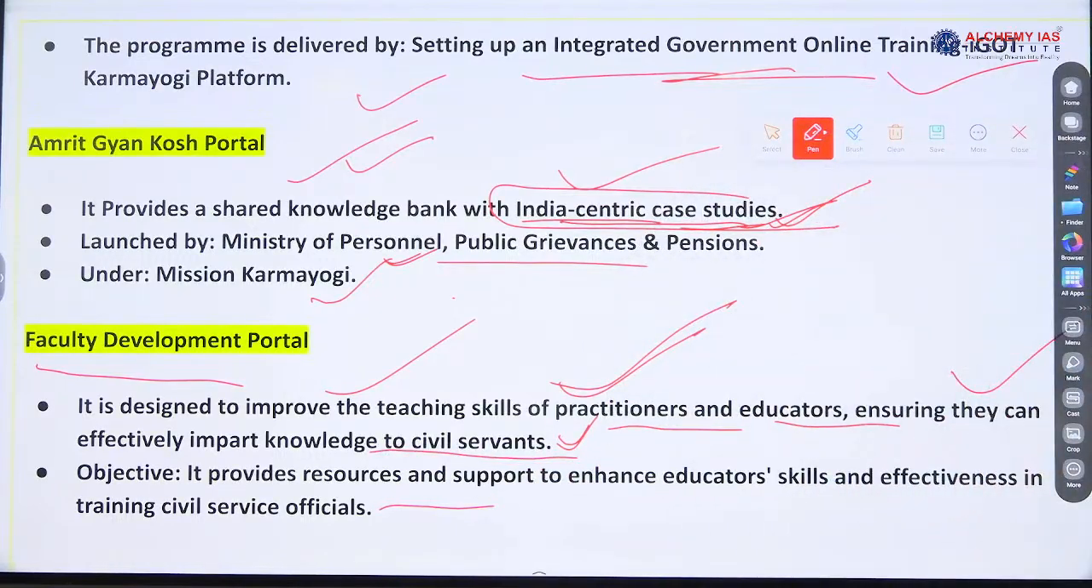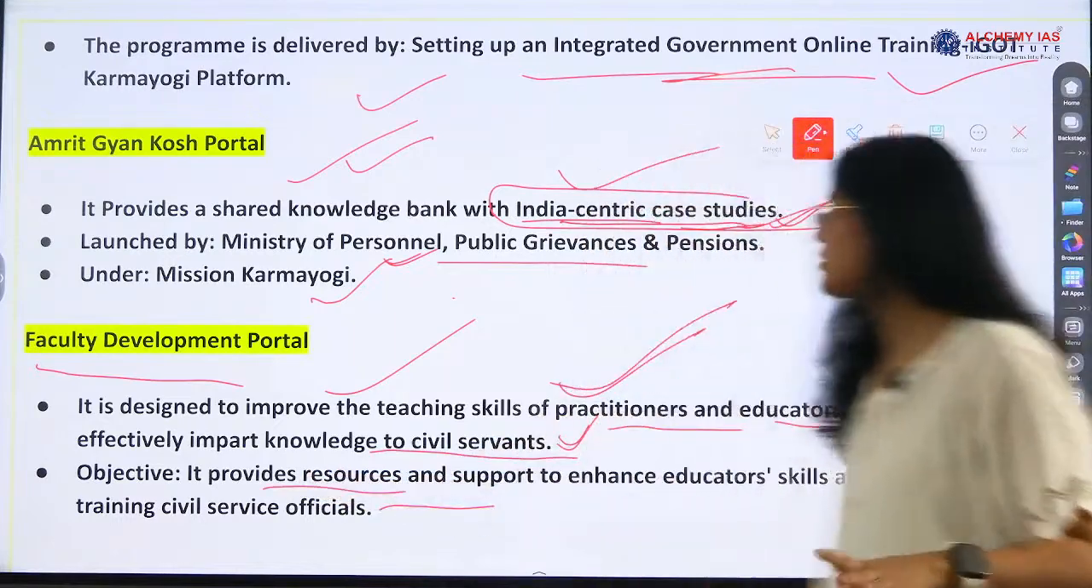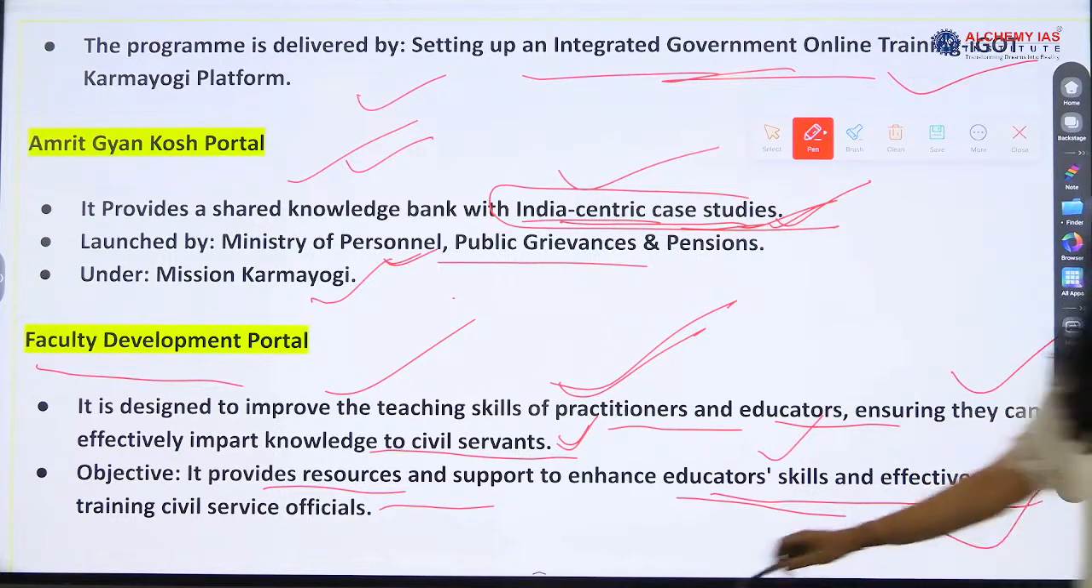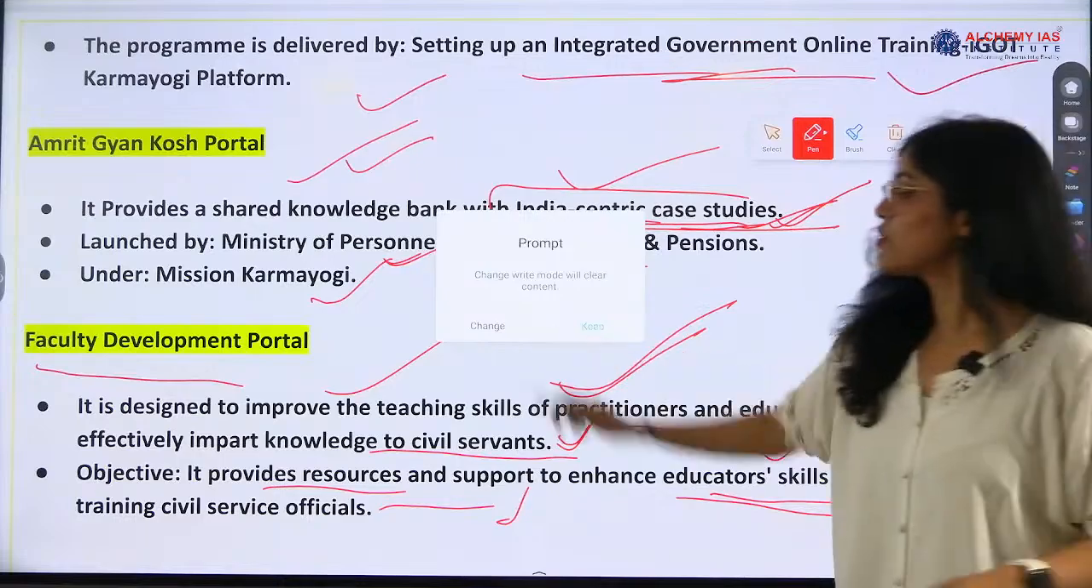All the people who are involved in the process of imparting training attend various sessions by different faculties and eminent personalities. So we have to take care of all those people also, so that they are giving the right and proper knowledge, need of the hour, which is currently very relevant. So the objective is to provide resources and support to enhance educators' skill and effectiveness in training civil service officials.